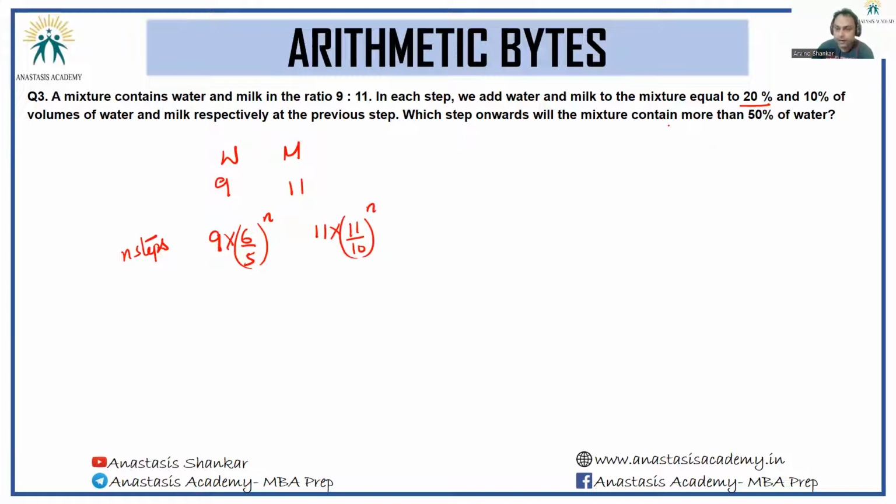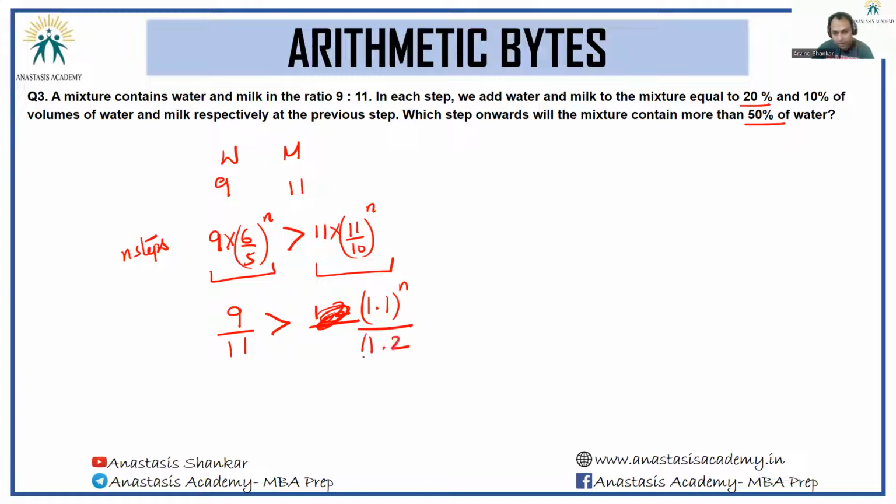Finally, we need water to be more than 50% of the entire thing. So the amount of water should be more than the amount of milk. So 9 by 11 has to be greater than, sorry, 1.1 raised to the power n by 1.2 raised to the power n.